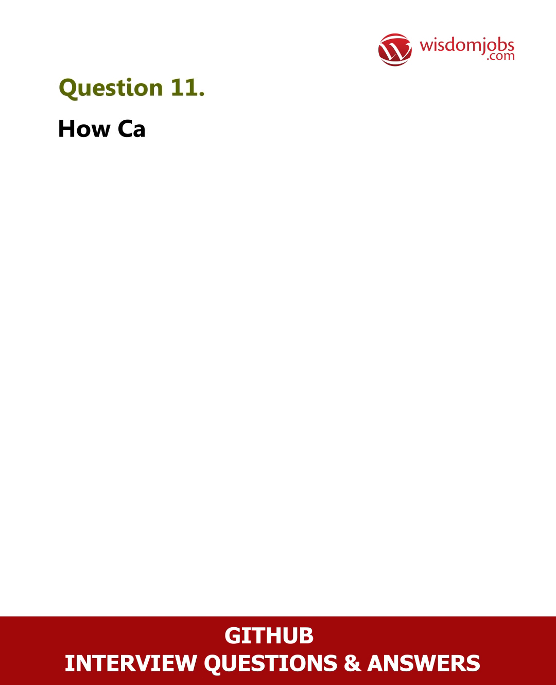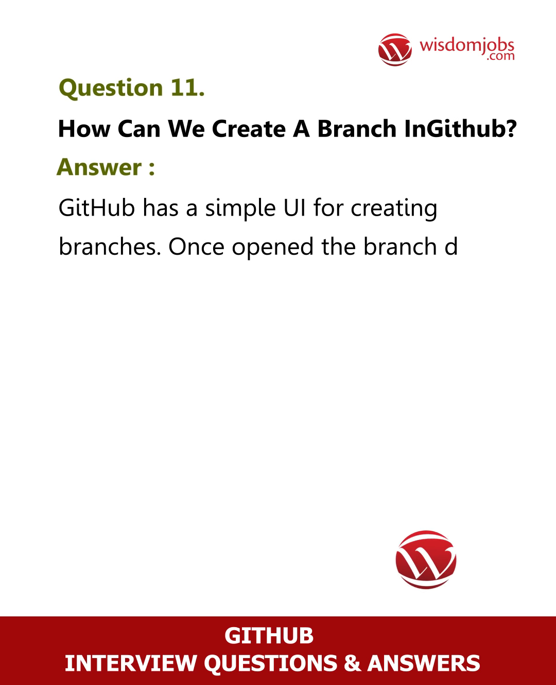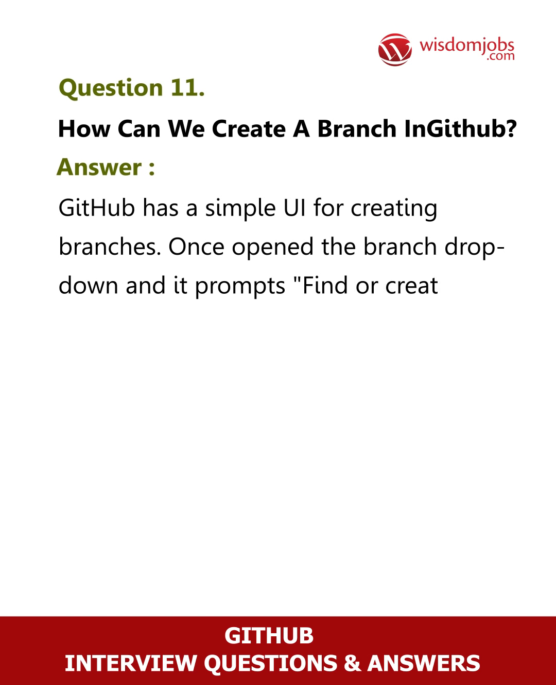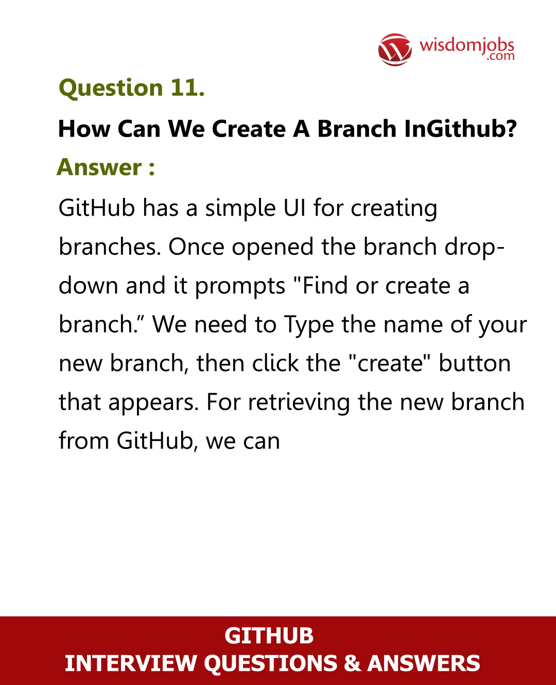Question 11. How can we create a branch in GitHub? Answer. GitHub has a simple UI for creating branches. Open the branch drop-down and it prompts you to find or create a branch. We need to type the name of the new branch, then click the Create button that appears. For retrieving the new branch from GitHub, we can use the standard git fetch command.